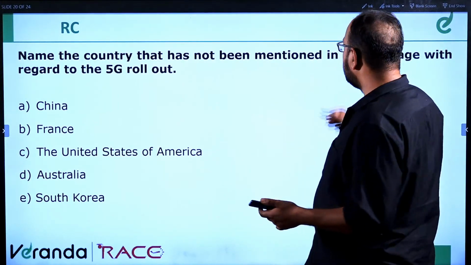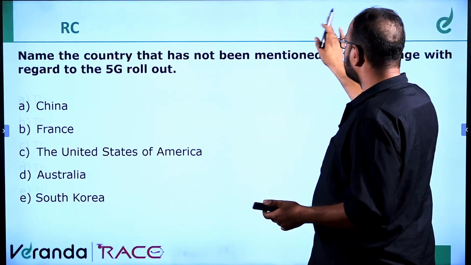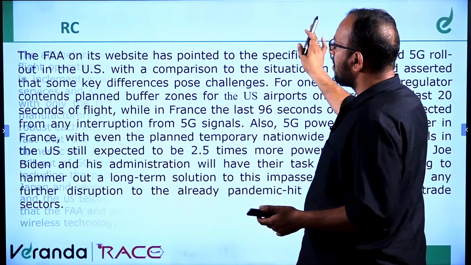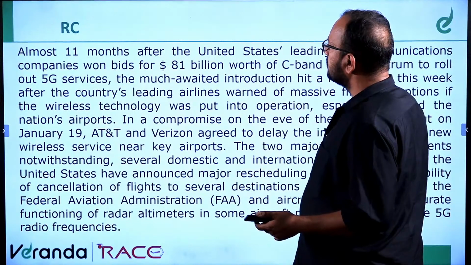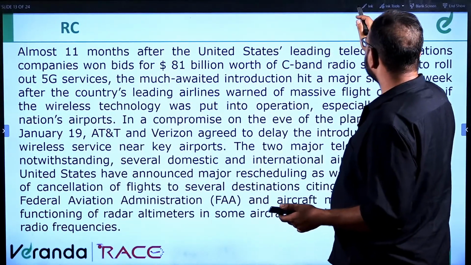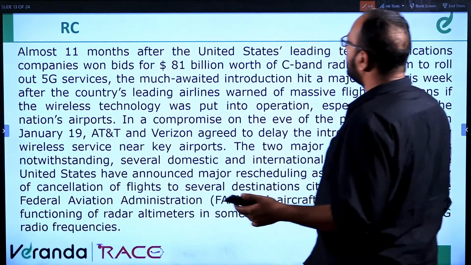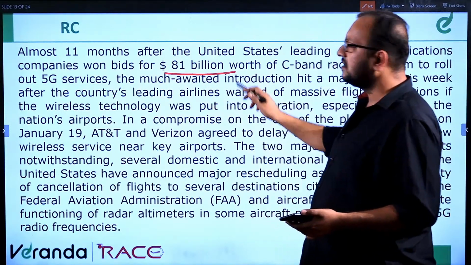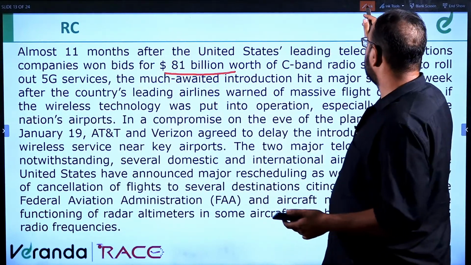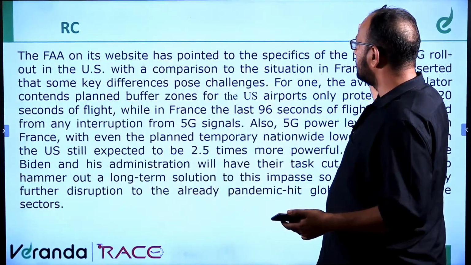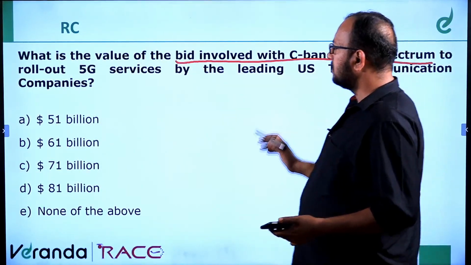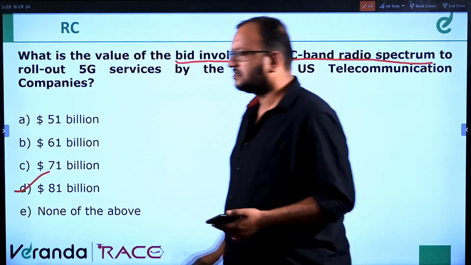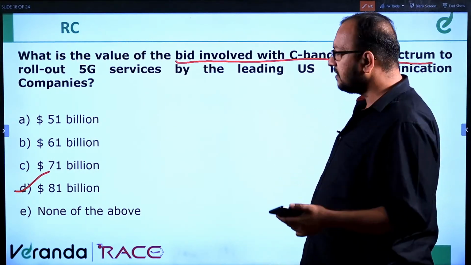Fine. So let's go ahead and solve the questions. Almost 11 months after the United States' leading telecommunications companies won bids for 81 billion. Got the answer to the first question. Let's mark the answer: $81 billion. Clear? Simple, 81 billion.